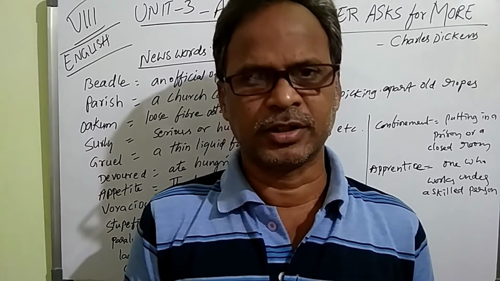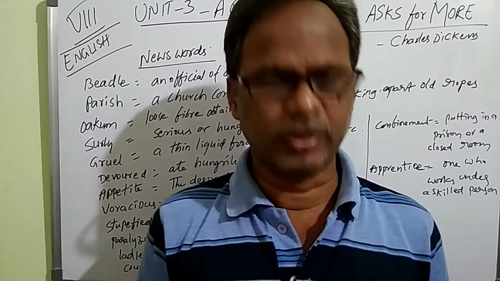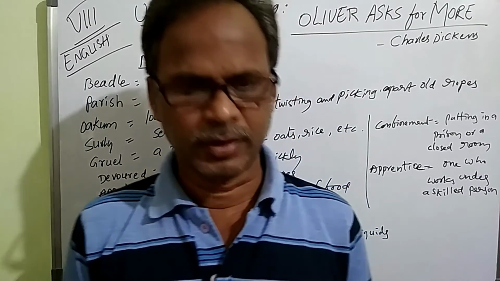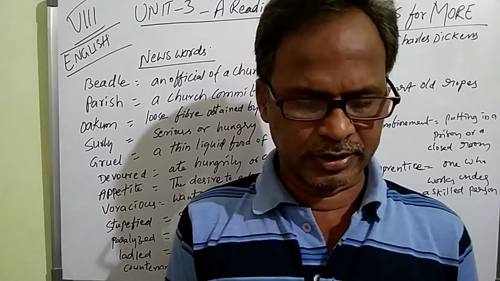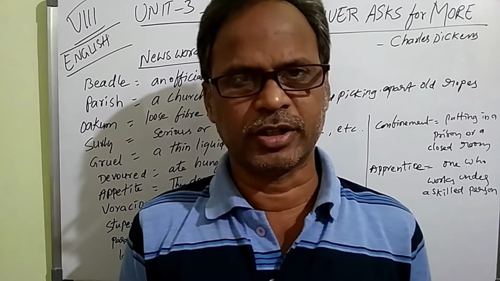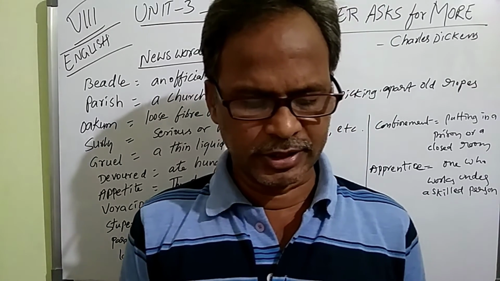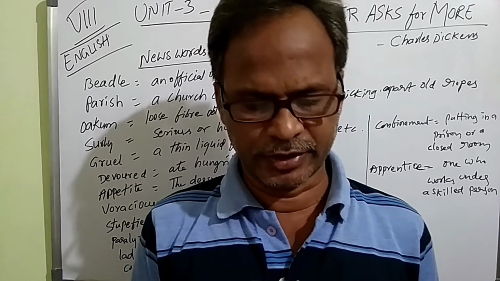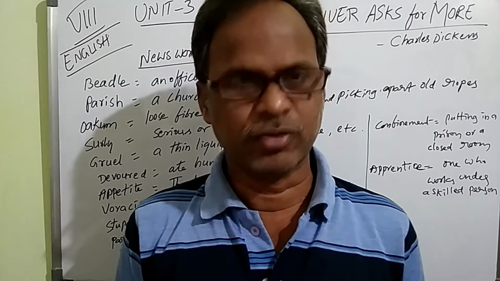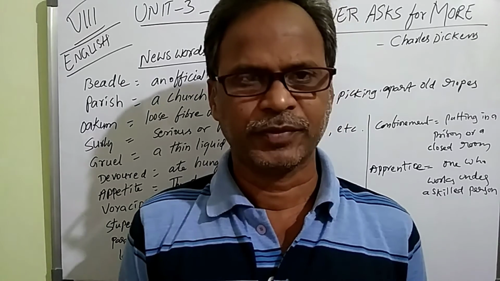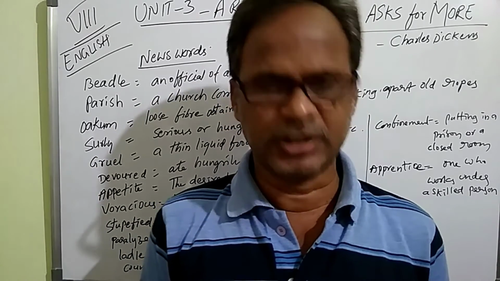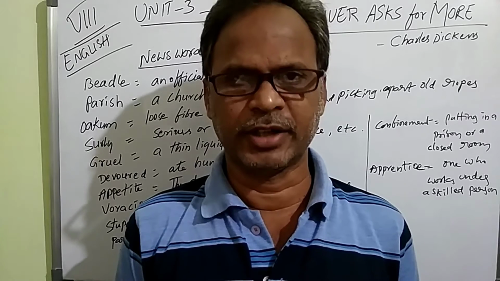You see the first introduction here, what is given to you. Let me start; all of you get ready. This is an extract from the novel Oliver Twist, written by British novelist Charles Dickens, who lived between 1812 and 1870.